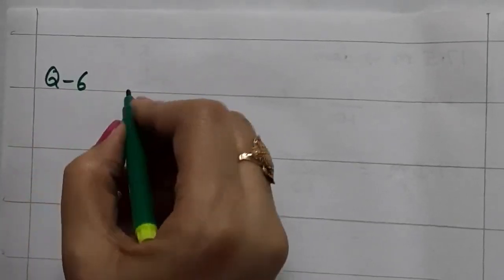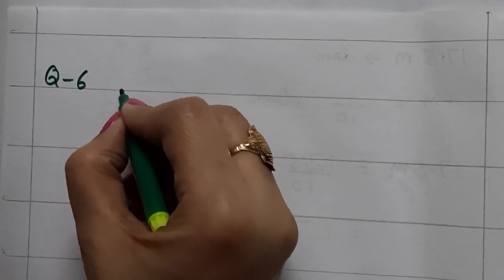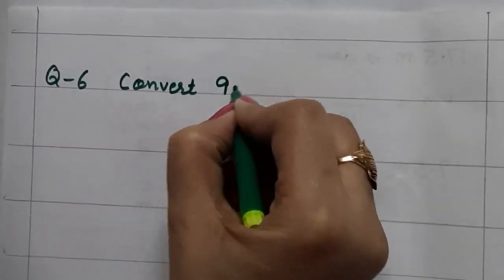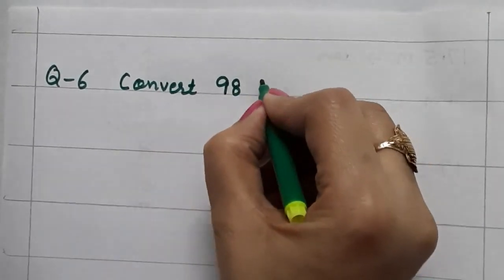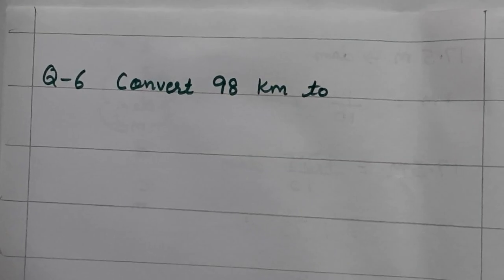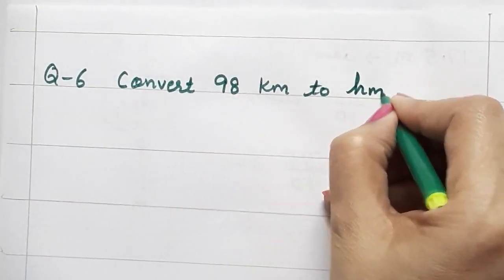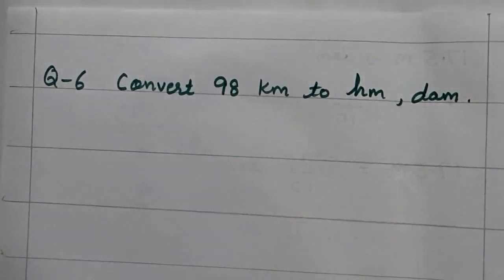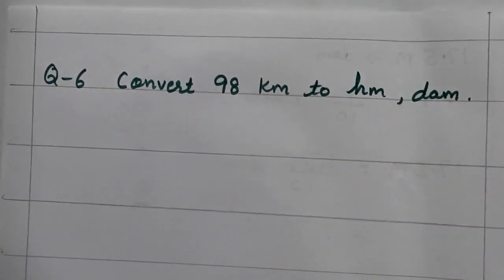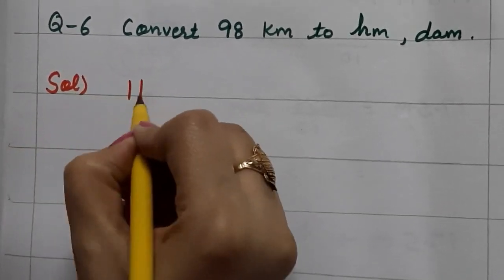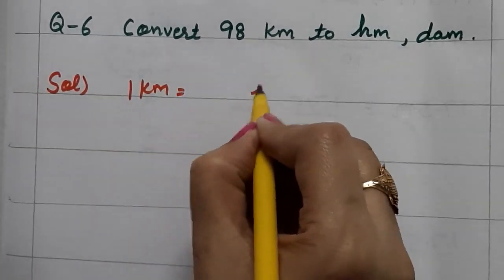Now question number 6. Question number 6 is convert 98 kilometer to hectometer and decameter. Right? Start solution. 1 kilometer is equal to dash hectometer.